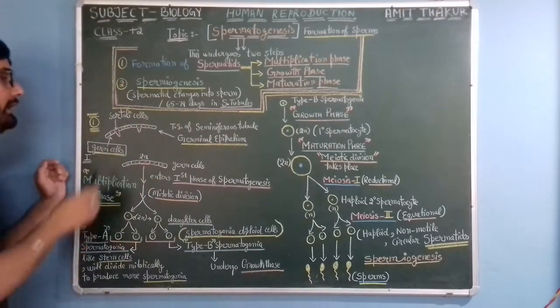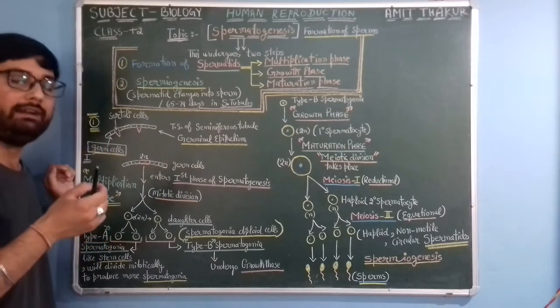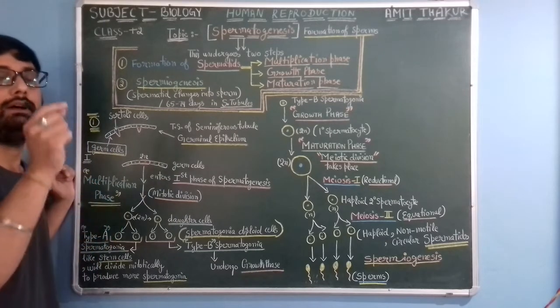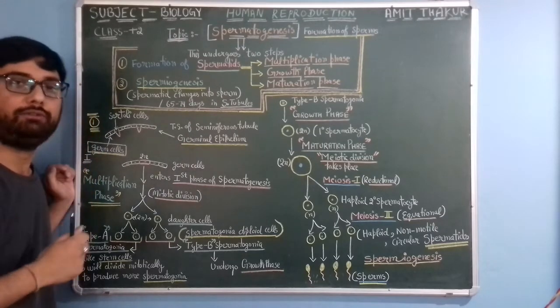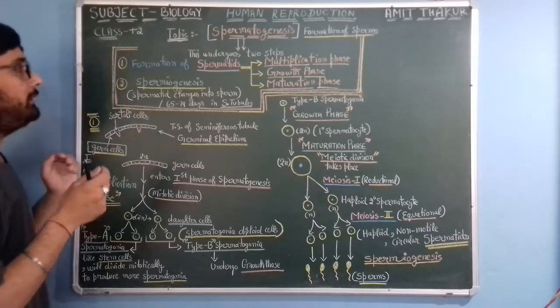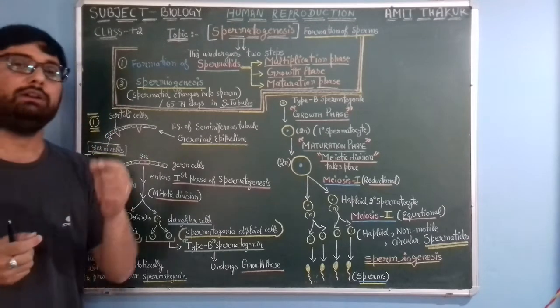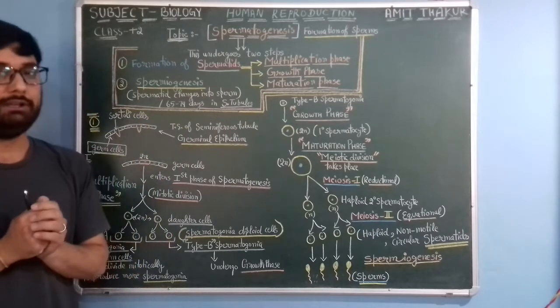First of all, in previous lectures we had discussed the transection of testes, especially seminiferous tubules, and in the structure of seminiferous tubules we have seen a layer known as the germinal epithelium layer.